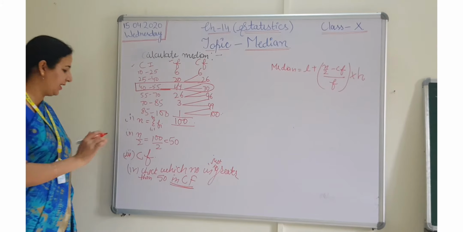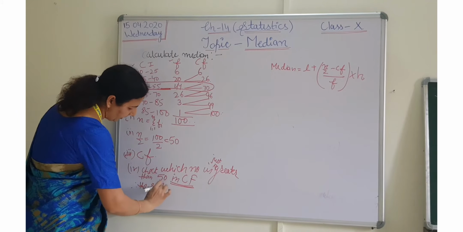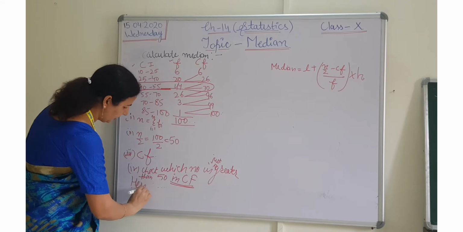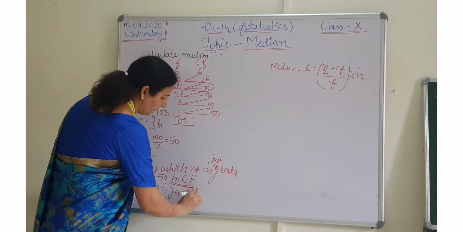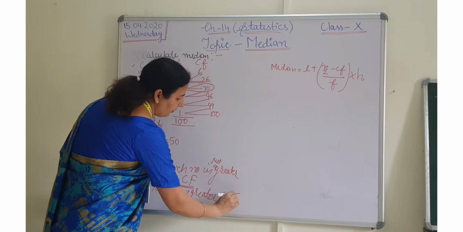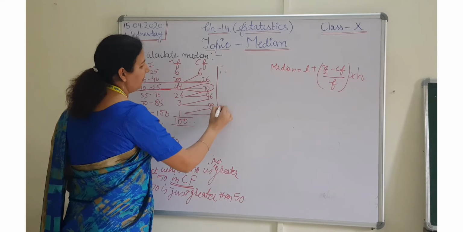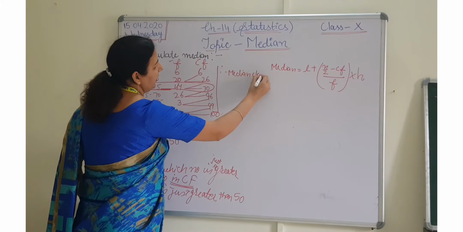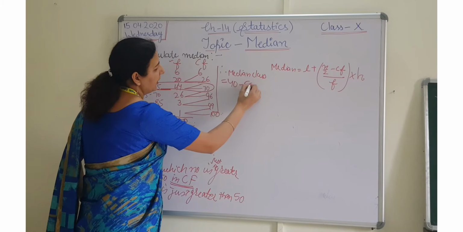Therefore, the respective 70 is just greater than 50. Therefore, median class will be equals to 40 to 45. The respective class will be the median class here.